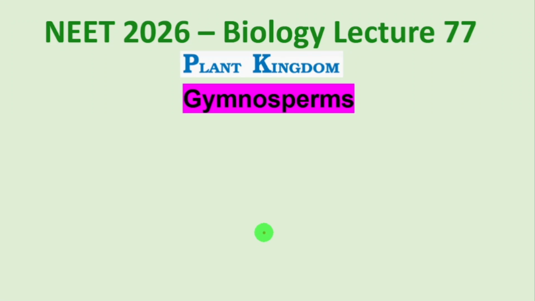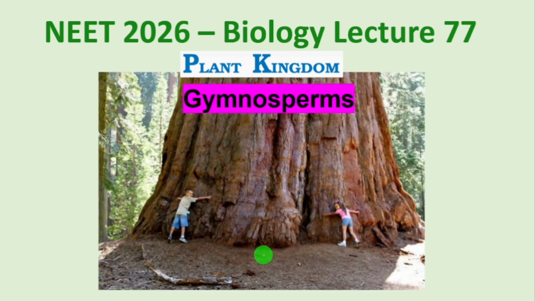We are starting lecture number 77, bio section, and today's title is Gymnosperms. So far we have completed algae, bryophytes and pteridophytes. All of them were dependent on water for sexual reproduction. But gymnosperms depend on wind, and this is the reason they could form giant trees.